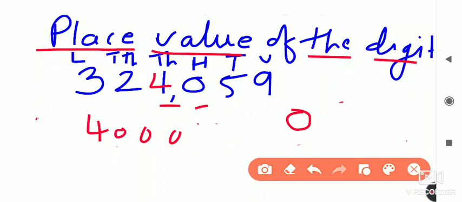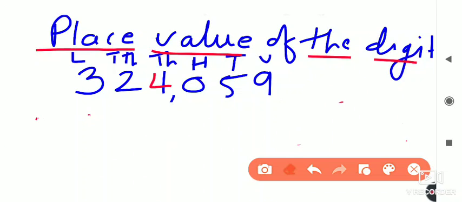Again in the exam, they ask what is the difference between the place values of two digits. Suppose they ask the place value difference between 3 and 5. In this situation, we have to write the place value of each first. Whenever I read a question, just note it down.